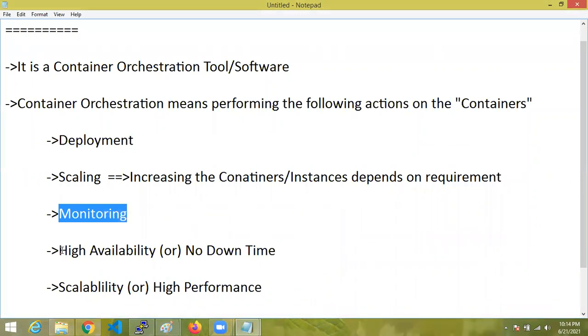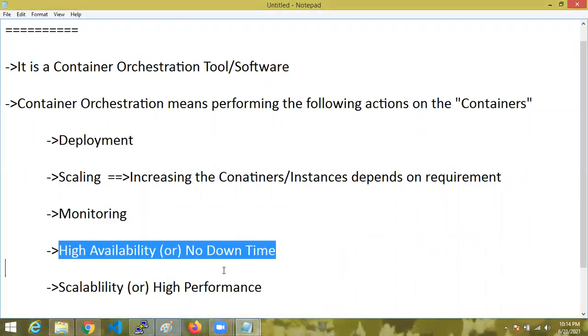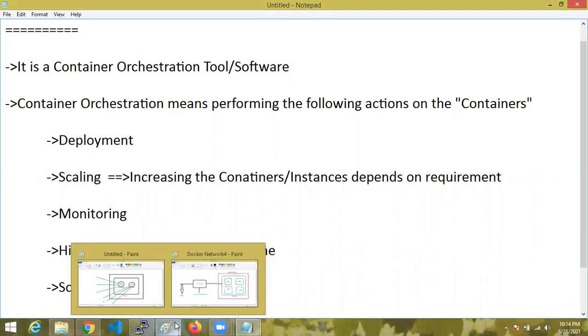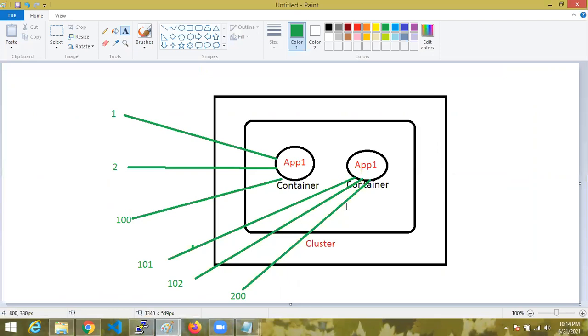And also high availability, or no downtime. High availability means, for example, here multiple containers are running, right? If any one container is down, assume one container is down.